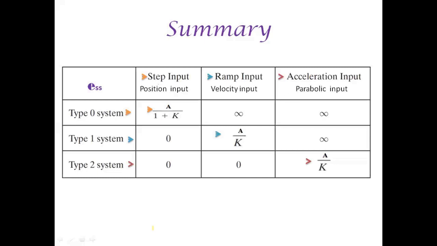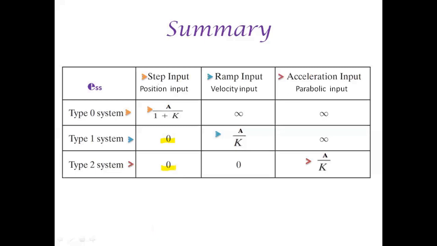by K. For type 1 and above systems, it follows the step input of any magnitude A and will have an error which is very negligible. ESS will be equal to 0. Practically, ESS will not be equal to 0. We have some error, but the error is very negligible.